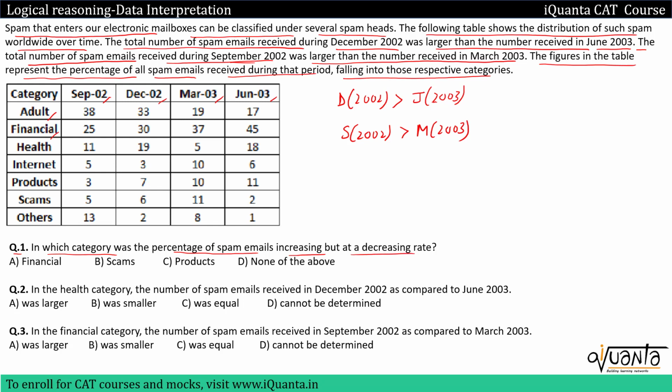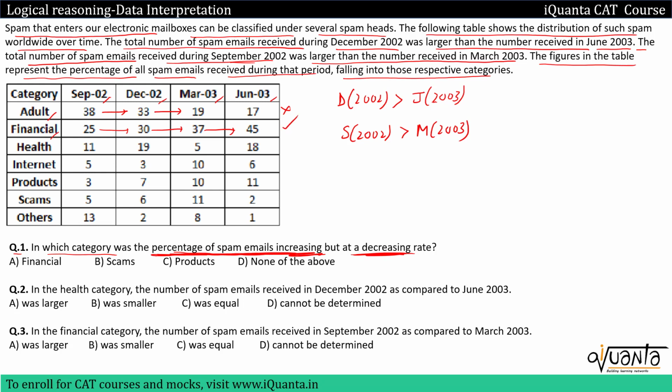So we have to check that the percentage of spam emails must increase, but the rate of increase should be less. So in the table we have been given percentages only, and we have to check was the percentage of spam emails increasing, okay? So if you look into the adult category, it is simply dropping from 38 to 33, then 33 to 19. This is a drop, okay, not an increase. So this will straight away be ignored, okay? Then financial 25, 30, then 30 to 37, then 37 to 45. So this is an increase. This could be a possible answer.